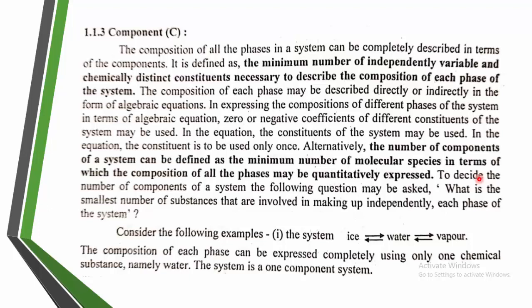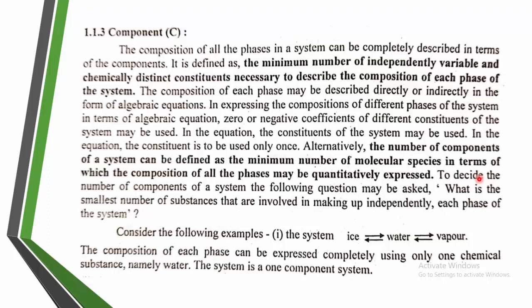the composition of each phase of a system. The number of components of a system can be defined as the minimum number of molecular species in terms of which the composition of all the phases may be quantitatively expressed. That is, simply the smallest number of substances involved in making up the composition of each phase of the system. That is the component.